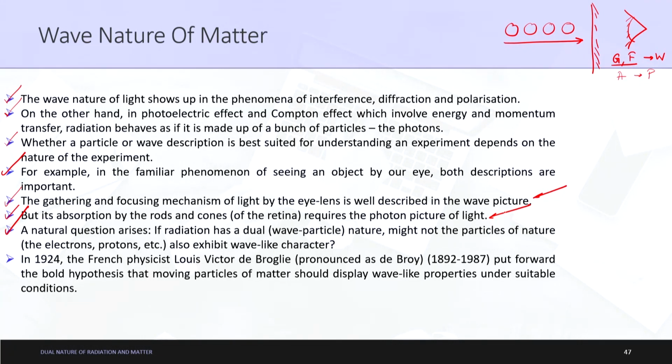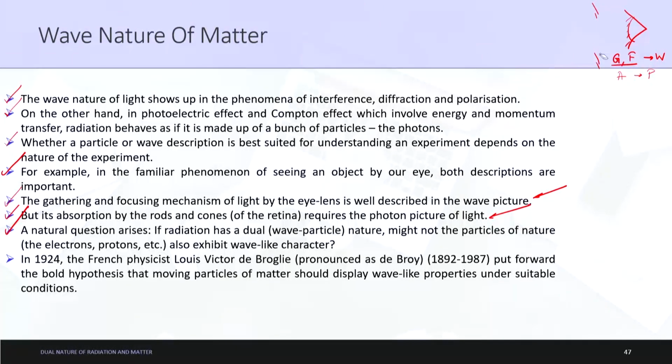That means in some sort of sense we can say that these radiations have a dual nature, hence the name of the chapter. Hence the name of the chapter is dual nature of radiation and matter. What does it try to say is basically that matter or a radiation always have not only a single entity, it is comprised of both particle nature also and a wave nature also. Hence it is called as dual nature of matter. So that is the main concept which arises just now after we understood the complete concept of photoelectric effect, the Einstein's photoelectric equation and so on.